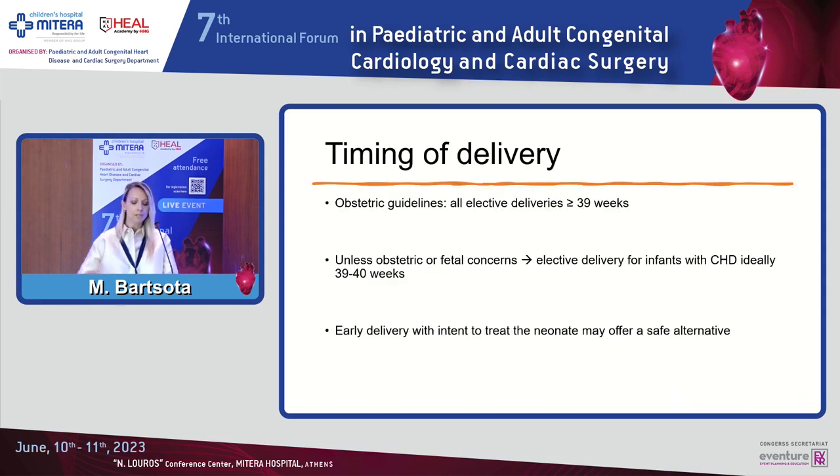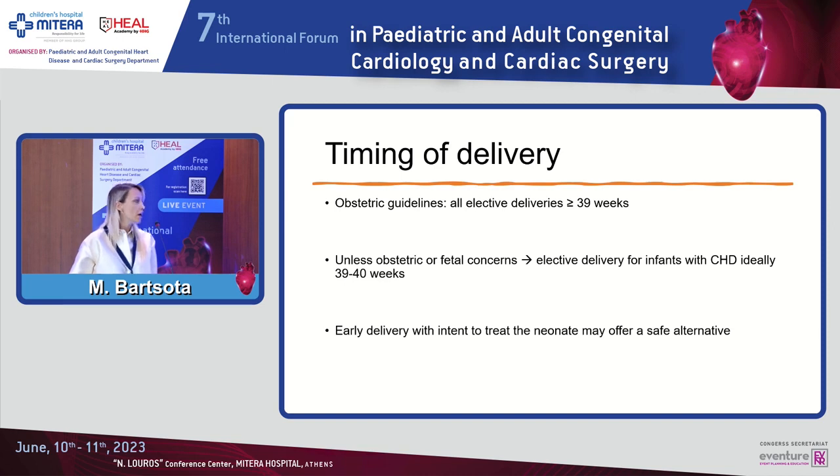Even in neonates without any abnormality, the current obstetric guidelines are that all elective deliveries should be performed at or above 39 weeks. Therefore, unless there are obstetric or fetal concerns, such as premature rupture of membranes, oligohydramnios, hydrops, or concerns about the status of the fetus, we should aim for elective delivery for these infants, ideally between 39 and 40 weeks.